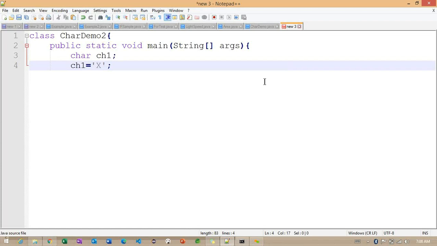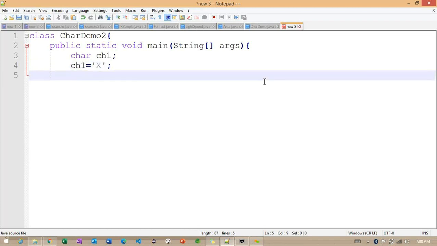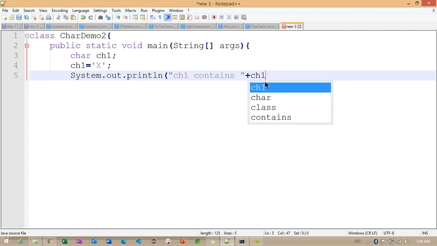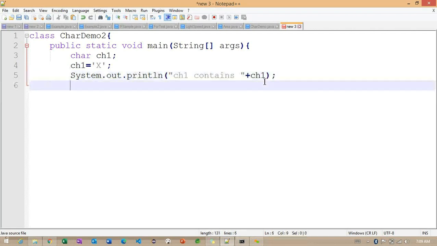Now I will print this x value: ch1 contains ch1. And later I'm doing ch1 plus plus here.